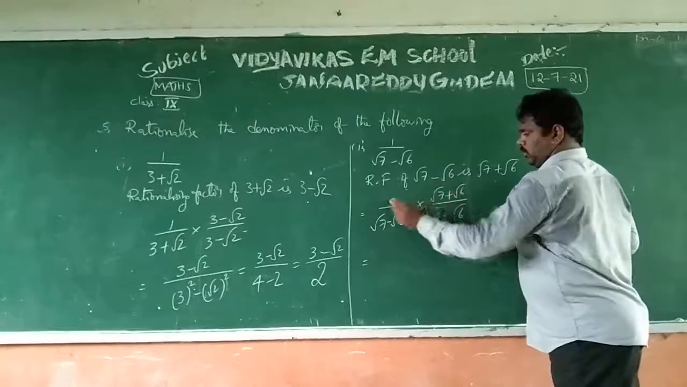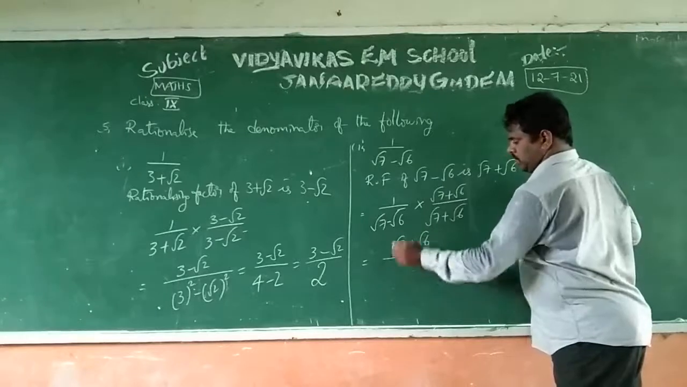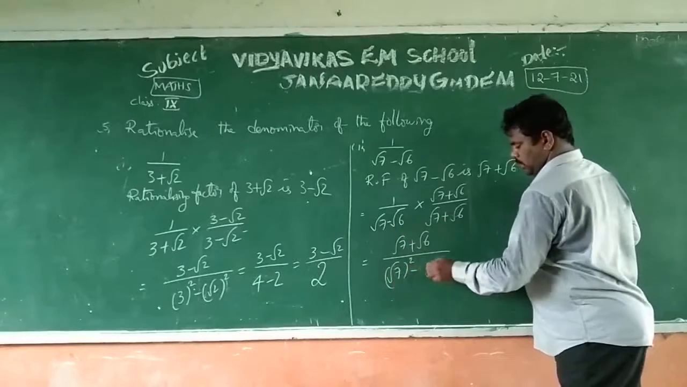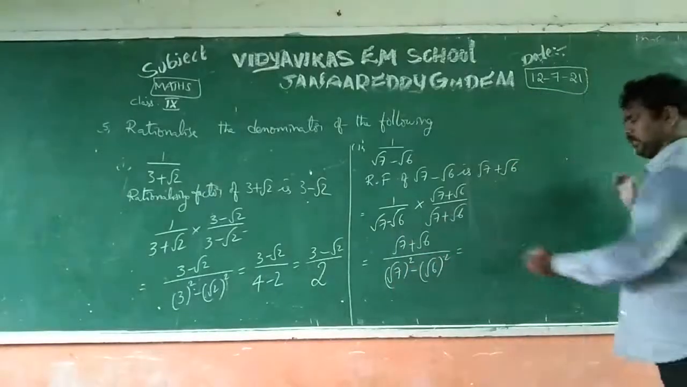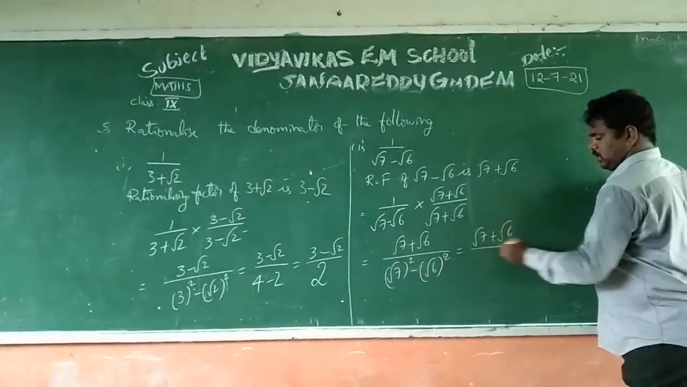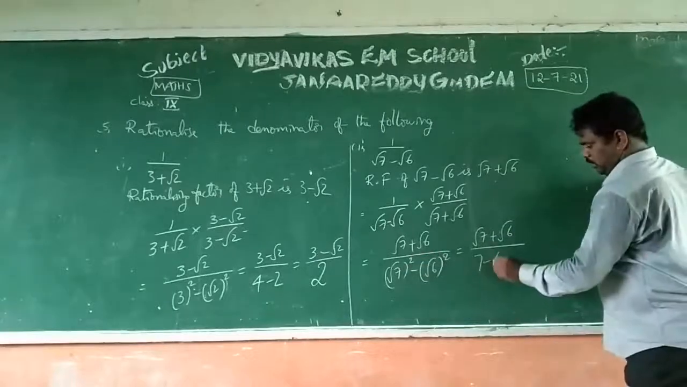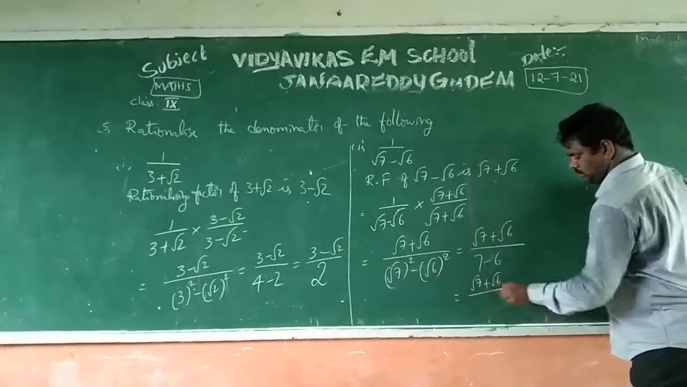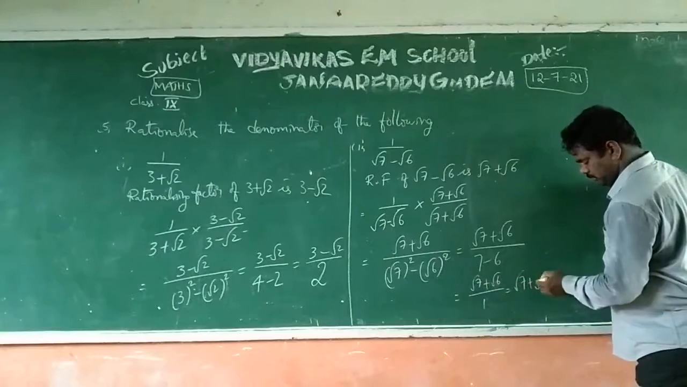The numerator is 1 into root 7 plus root 6, and the denominator is a plus b into a minus b, that is a square minus b square. If we simplify, root 7 whole square is 7, and 7 minus 6 is 1. That is root 7 plus root 6 by 1, which you can write as root 7 plus root 6.